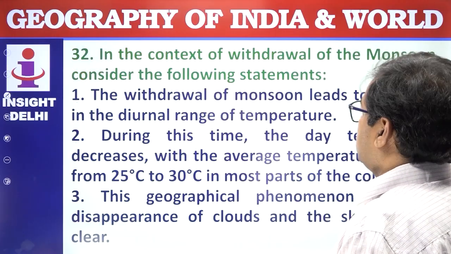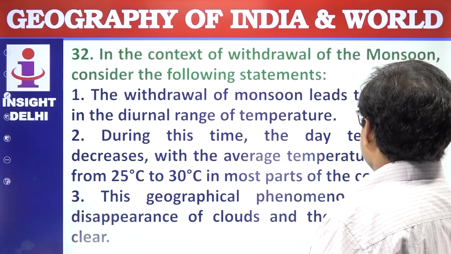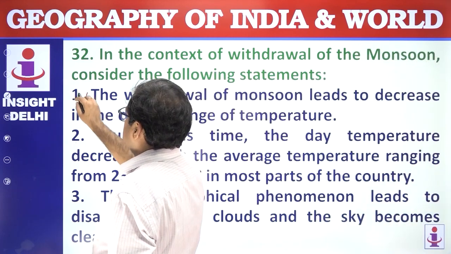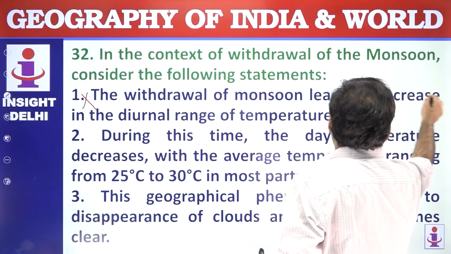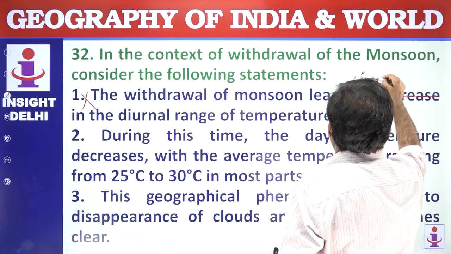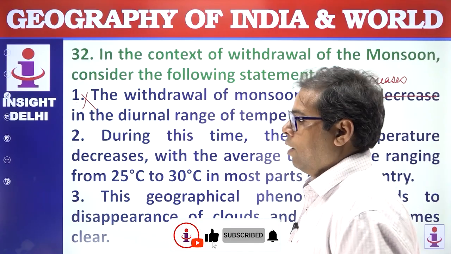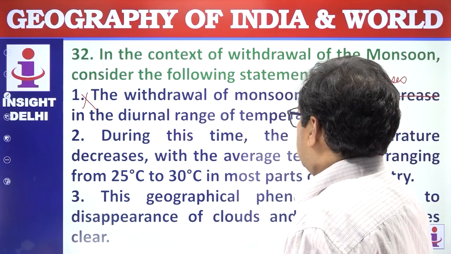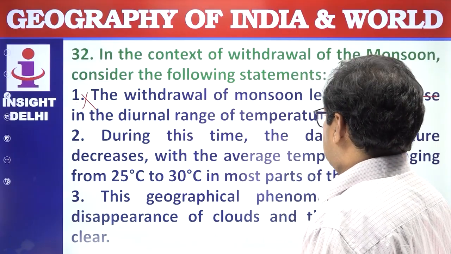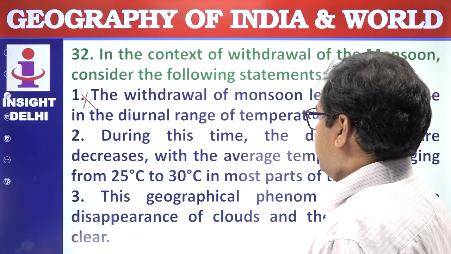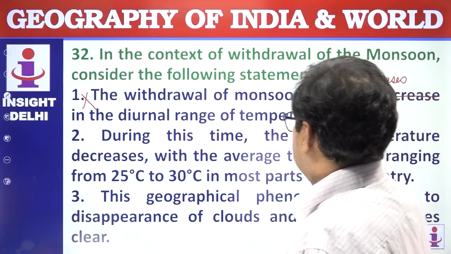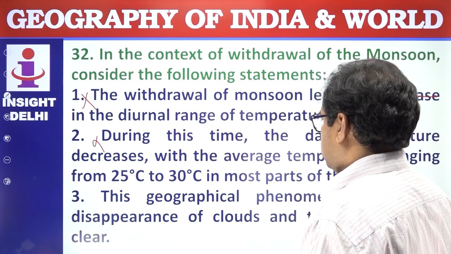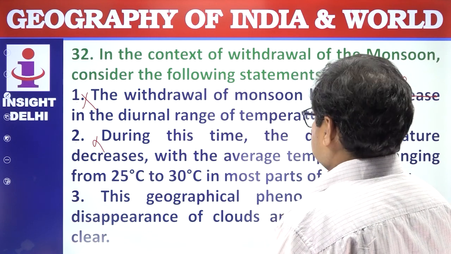Next question. In the context of the withdrawal of the monsoon, consider the following statement. Withdrawal of the monsoon leads to the decrease in the diurnal range of temperature. No, rather it increases the diurnal range, not decrease. It increases, because day and night temperatures have more variation. During this time, the day temperature decreases with the average temperature ranging 25 to 30 degrees in most parts of the country. This is also wrong. Geographical phenomena lead to the disappearance of the cloud and the sky becomes clear. Yes.